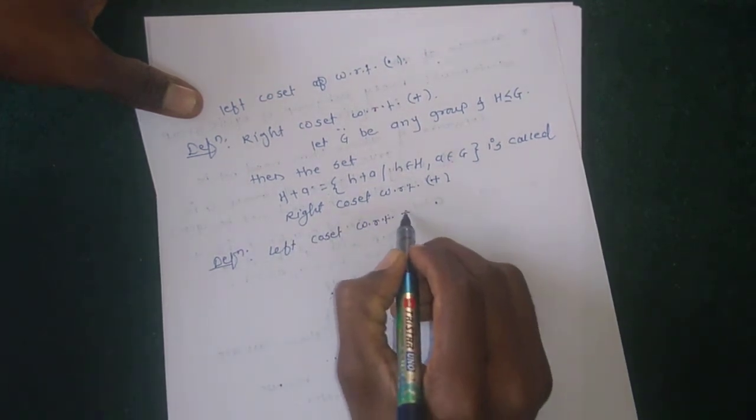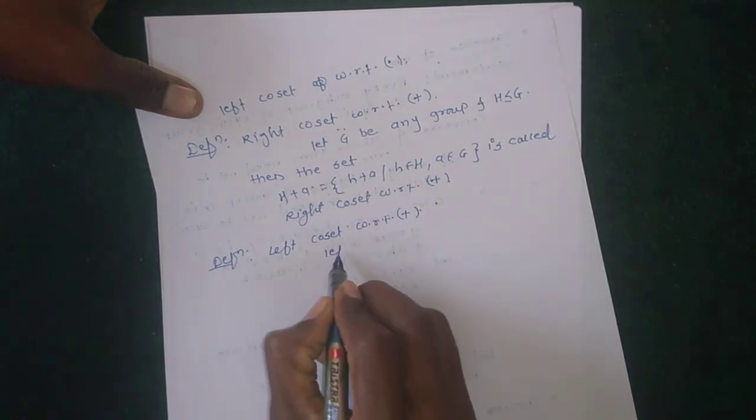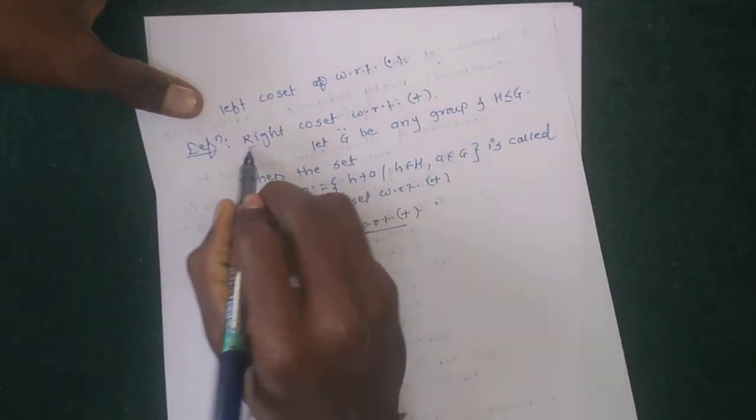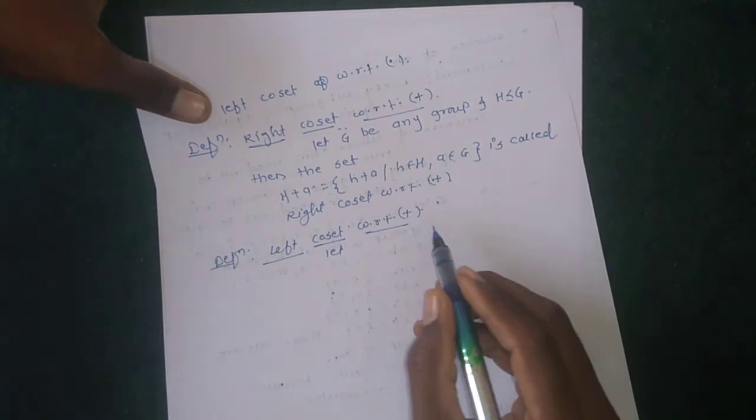So what is the definition of left coset with respect to addition?